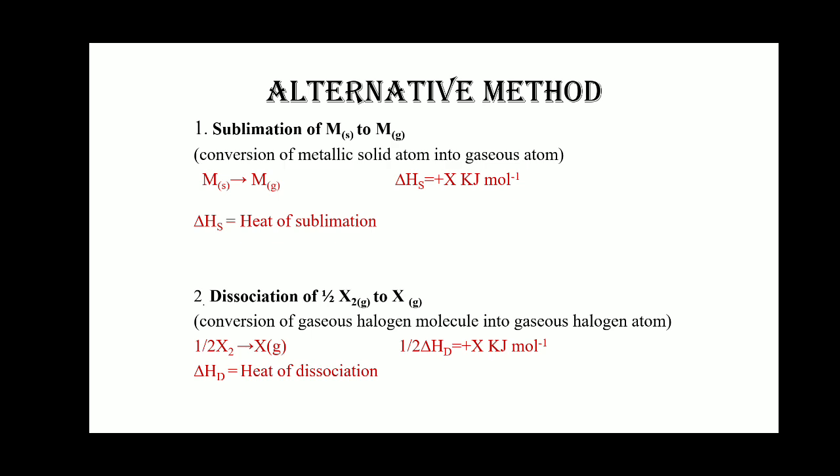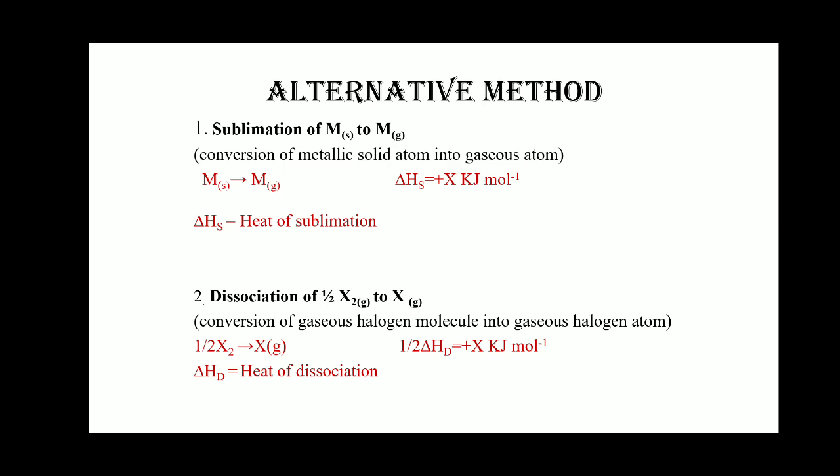Half a mole of X2 absorbs energy equal to half of its dissociation energy and is converted into X, which is in gaseous form. The energy absorbed is the energy of dissociation, so that is half delta Hd.